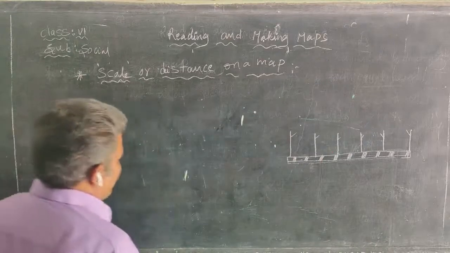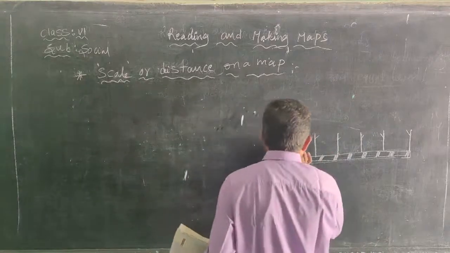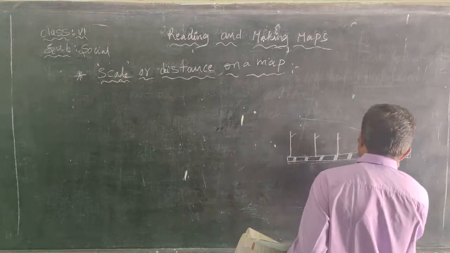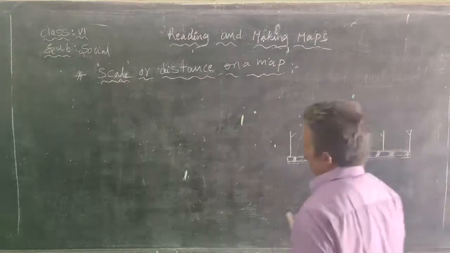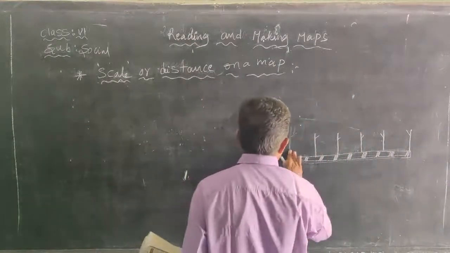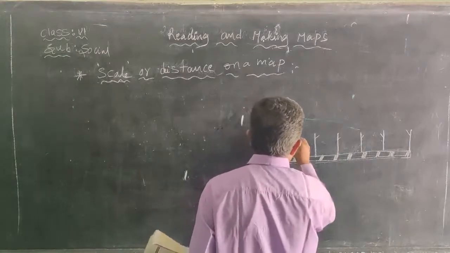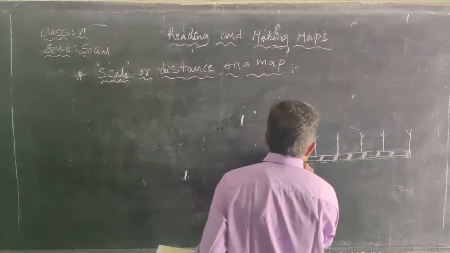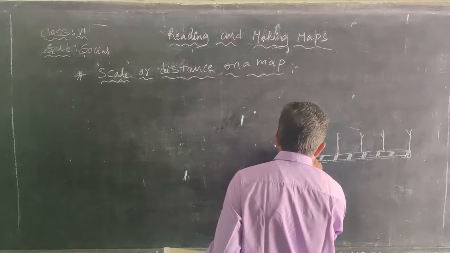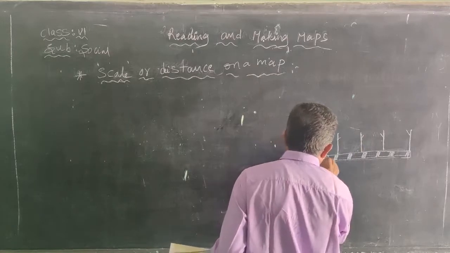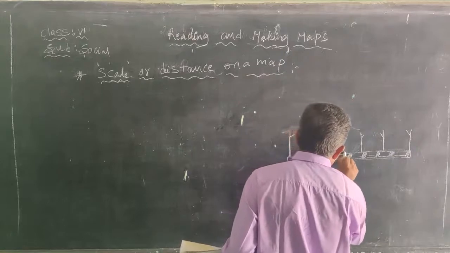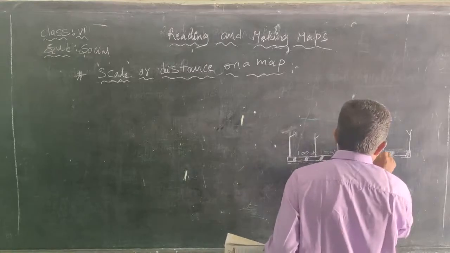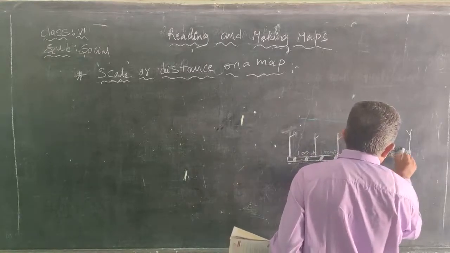From one pole to another, to the third pole, fourth pole, fifth pole, to the sixth pole. From one pole to another there is 100 meters. Here 100 meters, 100 meters, 100 meters, 100 meters.